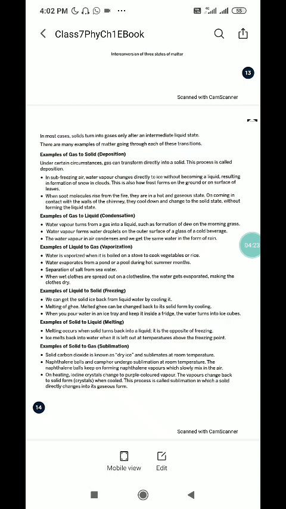Now solid to gas. We have already seen the example of naphthalene balls, camphor and carbon dioxide, that is dry ice.